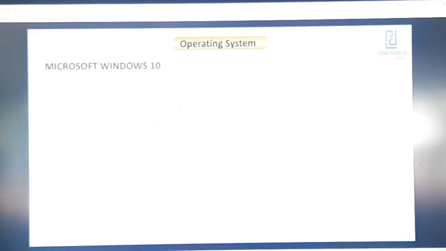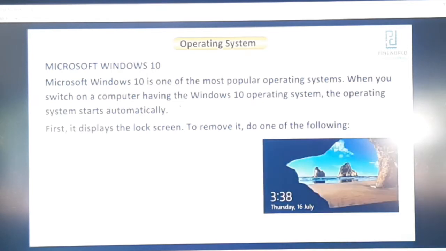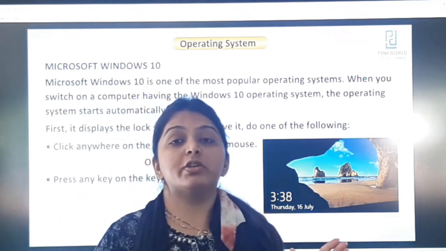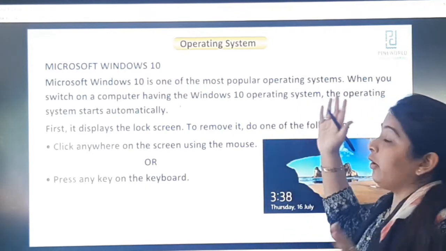Microsoft Windows 10 is one of the most popular operating systems. When you switch on a computer having the Windows 10 operating system, the operating system starts automatically. First, it displays the lock screen. To remove it, do one of the following: click anywhere on the screen using the mouse, or press any key on the keyboard. Now, Microsoft Windows 10 is also software. One of the most popular operating systems.